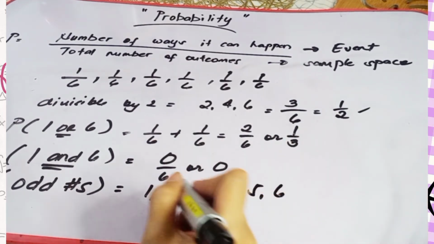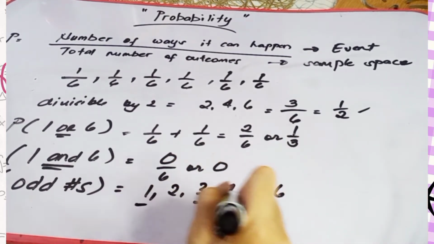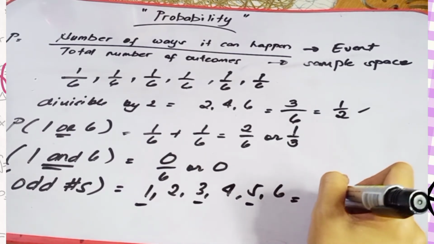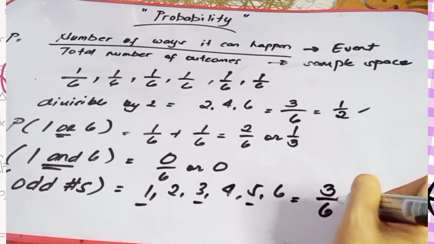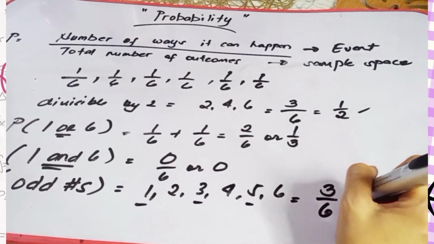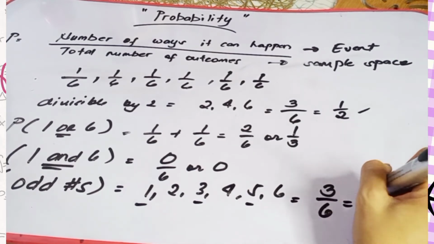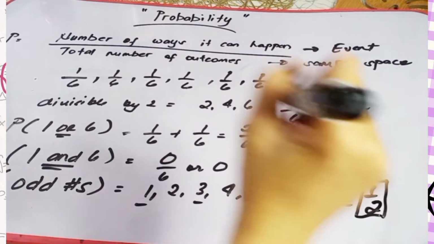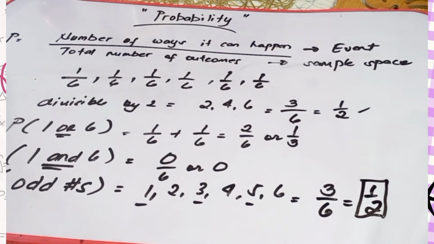So the odd numbers are 1, 3, and 5. So therefore, that is our event, which is 3, and our sample space is 6. That is, to simplify, the probability of getting an odd number is also 1/2.